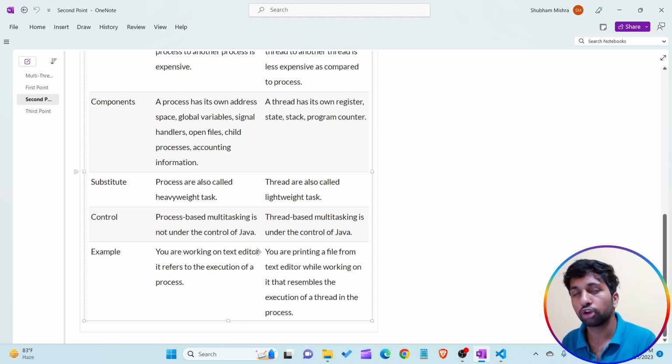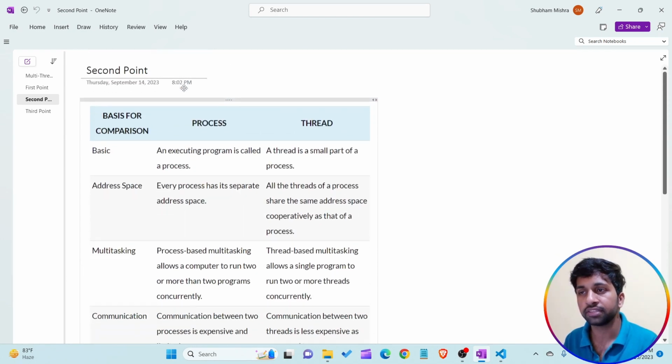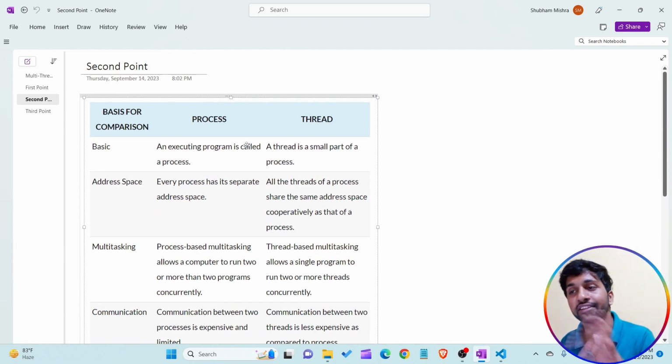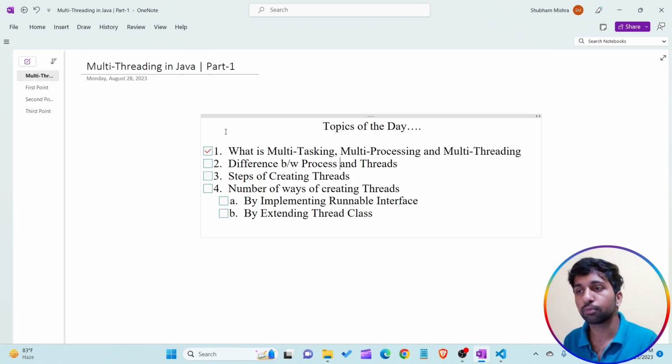So this is an example of doing our operation, our task, within a single application, which is known as a thread. But when I'm talking about the complete process, this is known as a process. This is the basic difference between the process and thread. Okay, so our second point is also complete till now. What is the basic difference between process and thread?